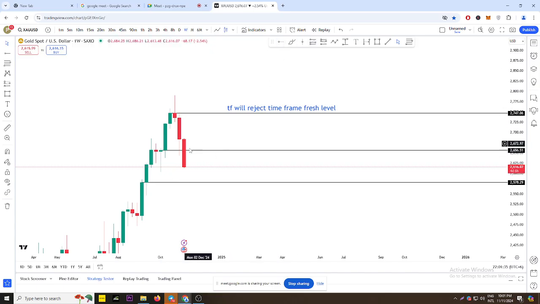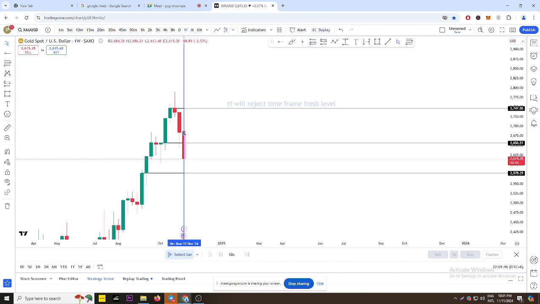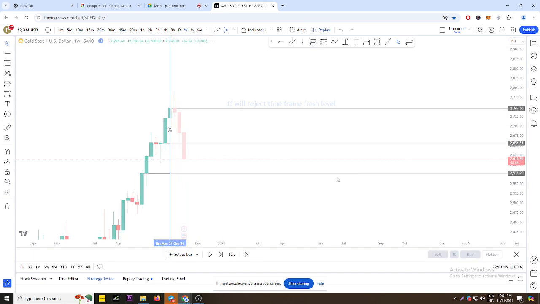As I'm saying, time frame will reject time frame fresh level. What is the main focus? I'm going to show you previous data so that we can talk in detail about the recent data.